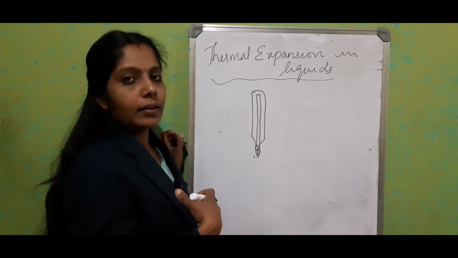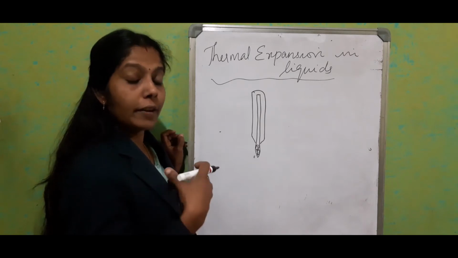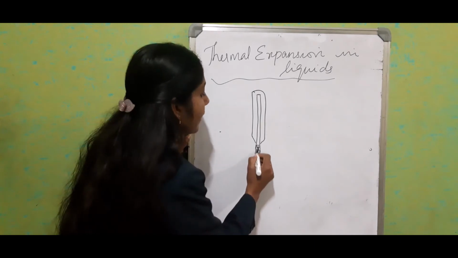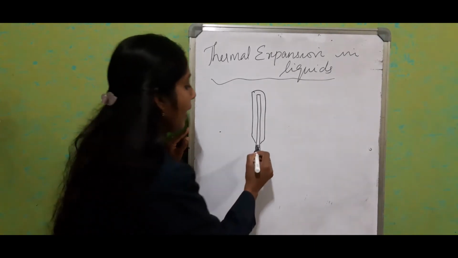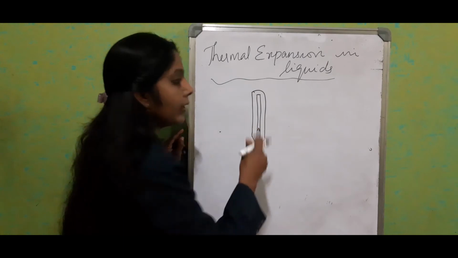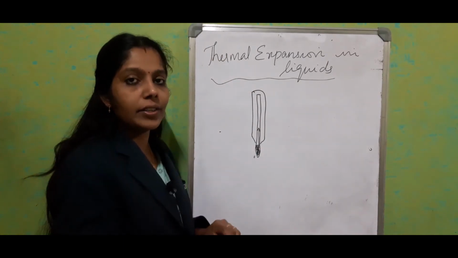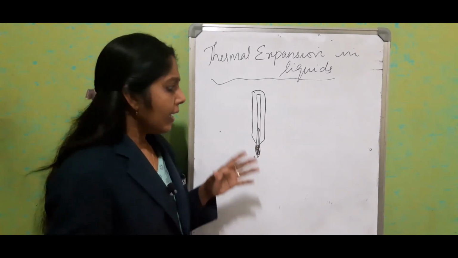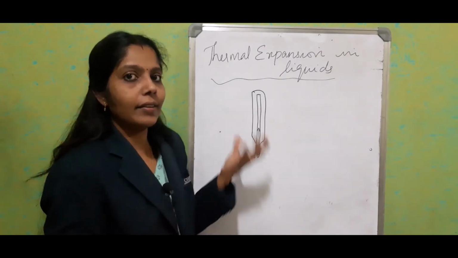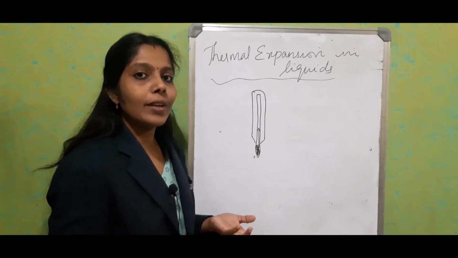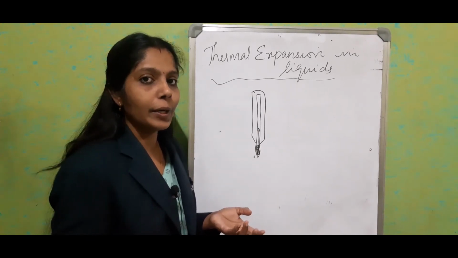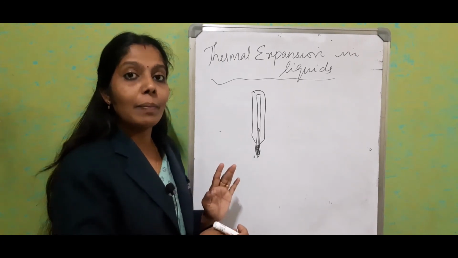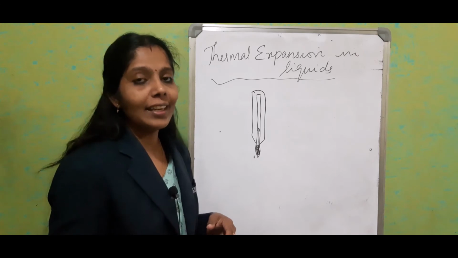So when we take our body temperature, if we have a temperature more than the normal one, what's going to happen? The mercury will get heated by our body temperature and start expanding. During that expansion, automatically the level of the mercury will increase. It's a shiny liquid in a glass tube, so it's easy for us to identify the body temperature using the thermometer. So here also we are using the application of thermal expansion in liquids.